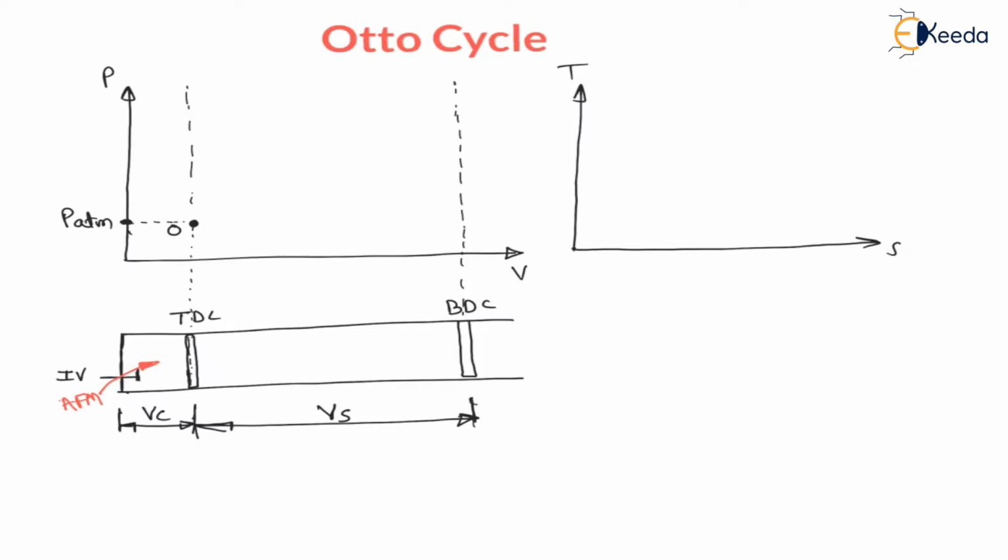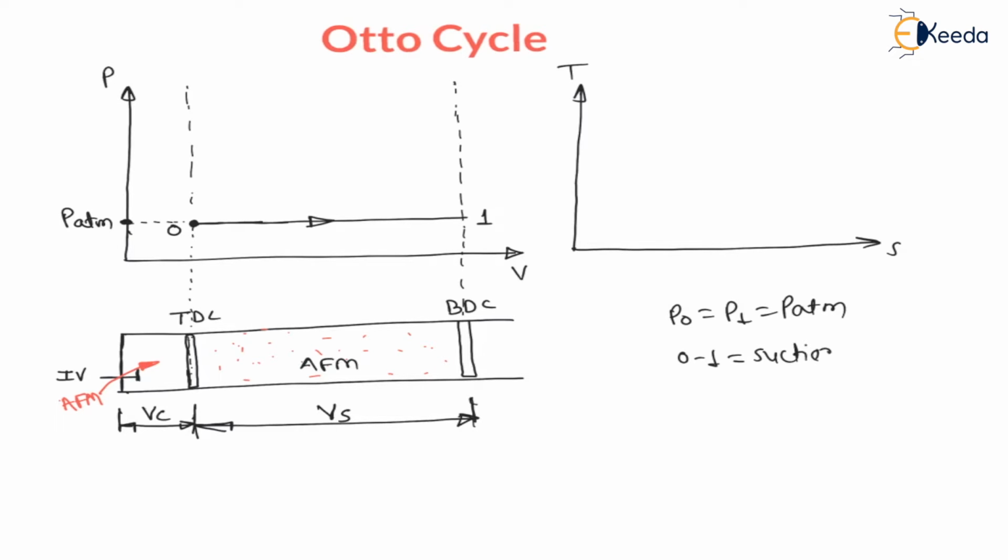Therefore this air fuel mixture will come in, and the piston moves from 0 to 1, keeping atmospheric pressure constant, right. Therefore here we can say P0 is equal to P1 is equal to atmospheric pressure, and 0 to 1 is called the suction stroke, and during this suction stroke the air fuel mixture is taken in.